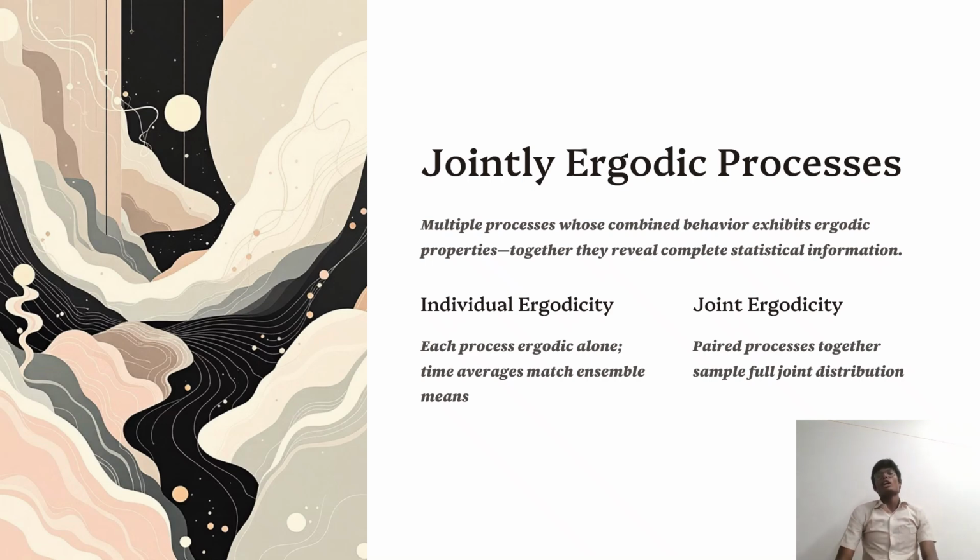In the individual ergodicity, each process is ergodic along time averages, matching ensemble means. The joint ergodicity pairs processes together to sample the full joint distribution. Joint ergodic process: multiple processes whose combined behavior exhibits ergodic properties together reveal the complete statistical information of the individual ergodic processes, matching the ergodic sample distribution.